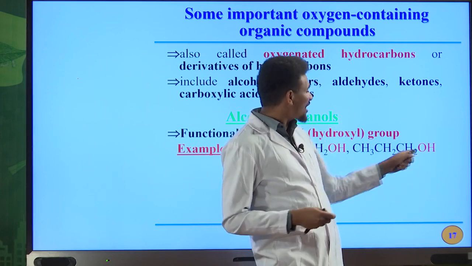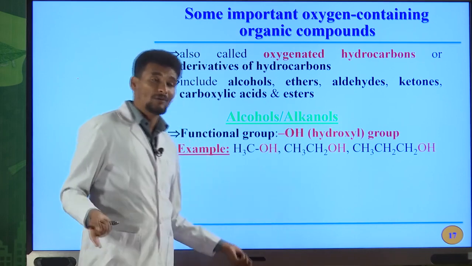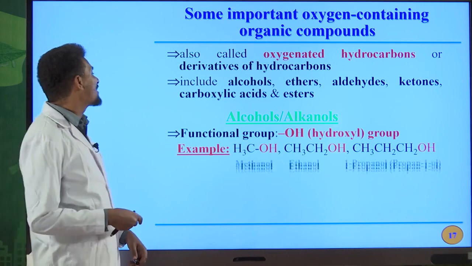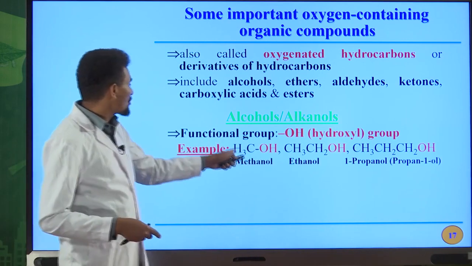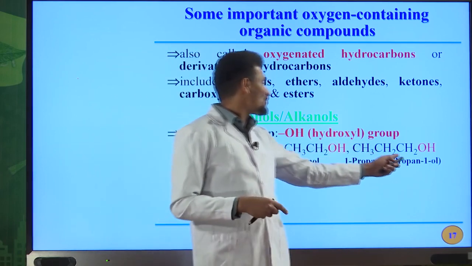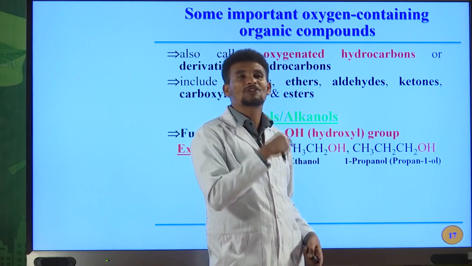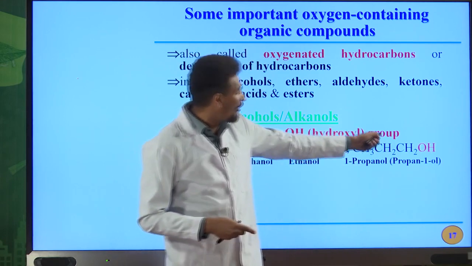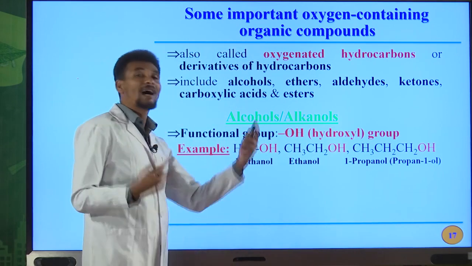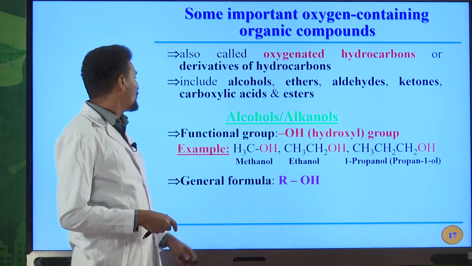If your OH functional group is on carbon number 2, the IUPAC name for that compound is 2-propanol. Okay, I'll tell you this one later. So these are some examples of alcohols: methanol, ethanol, 1-propanol, or you can also name it propan-1-ol. This number indicates the position of the OH group in this molecule. The "ol" indicates the presence of the OH functional group, which is the functional group of alcohol. Therefore, these are examples of alcohols.